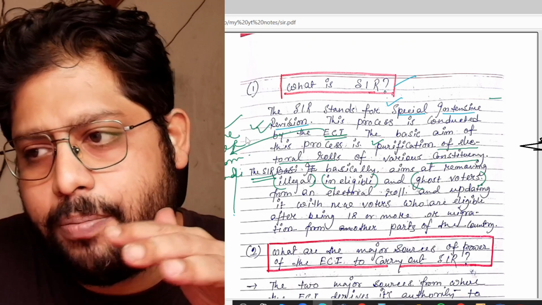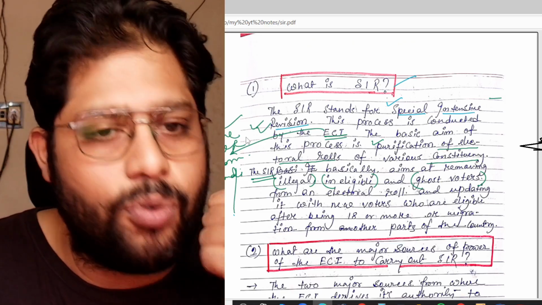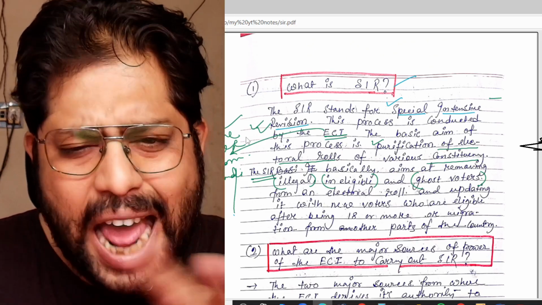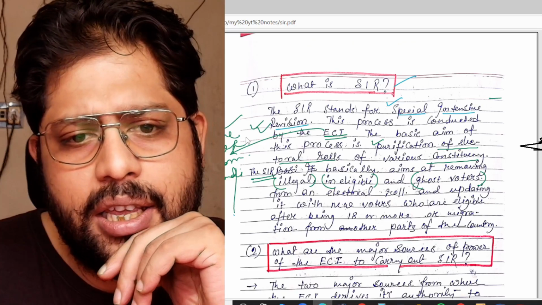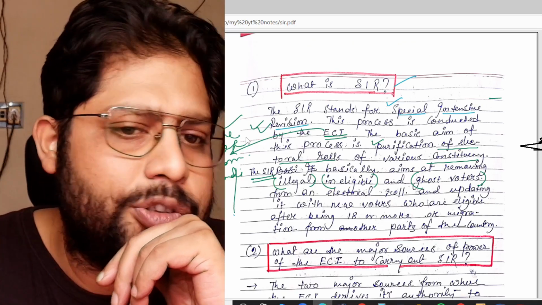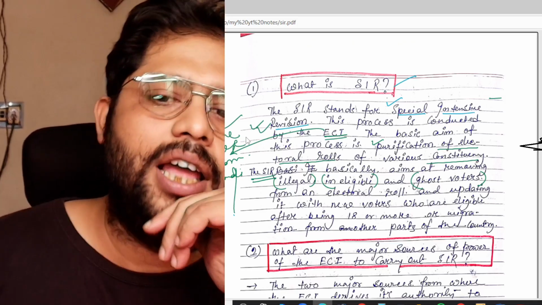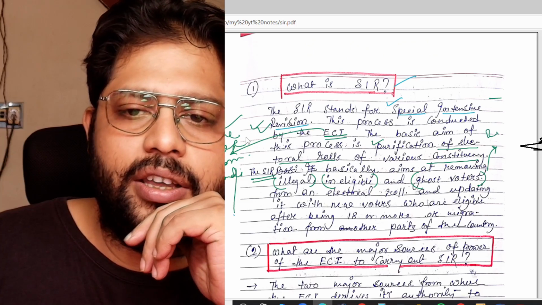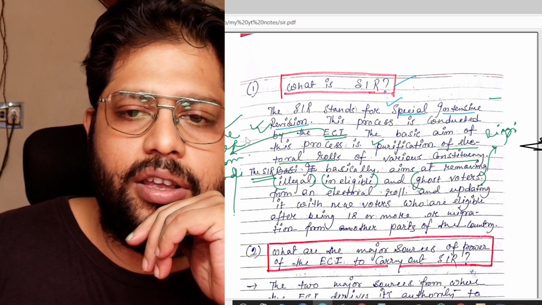Sometimes people fraudulently cast votes in the name of those ghost voters. It happens especially where a party is in majority, they forcefully do this kind of thing. You can call this kind of thing rigging.